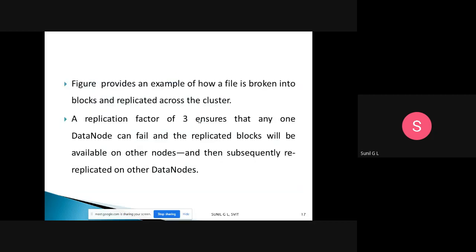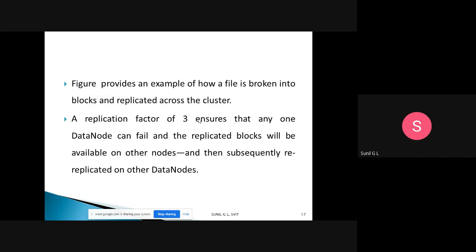This figure provides an example of how a file is broken into blocks and replicated across the cluster. Here the replication factor is 3, so each block has 3 replicas available.